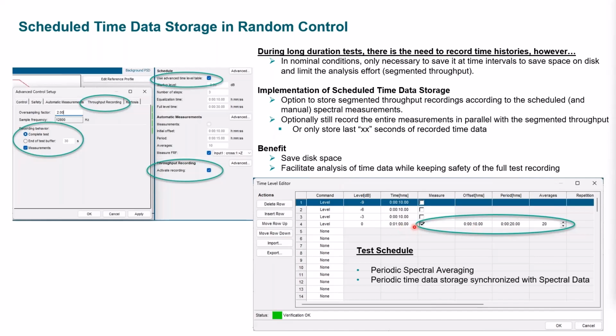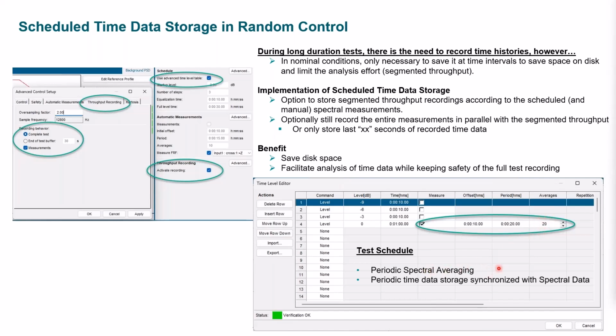You have an entire time test, just a short one as an example. At lower levels, you step up from -9 to -6, -3, and you do that for 10 seconds for equalization and tune the transfer function to match the reference spectrum. And then as you get up to full level, this is a 1-minute test, you can schedule periodic measurements with the 10-second offset. And then every 20 seconds, you're going to take 20 averages.